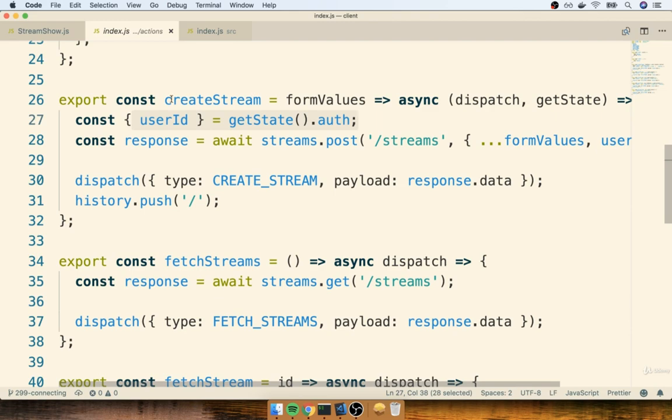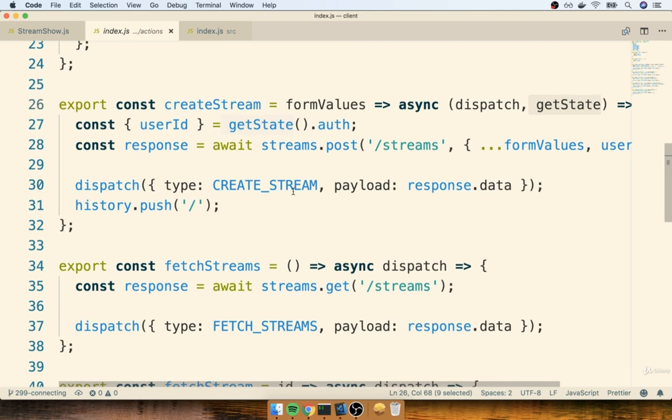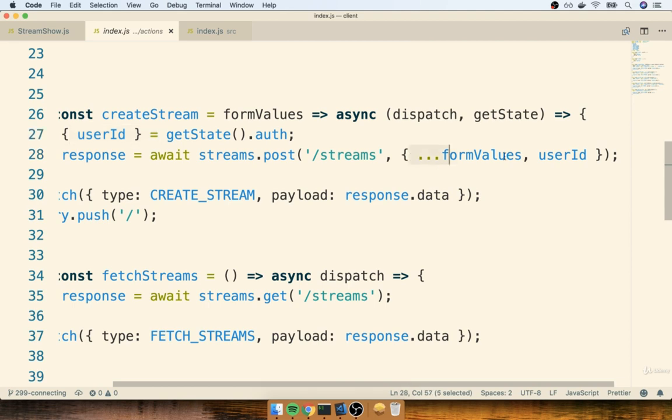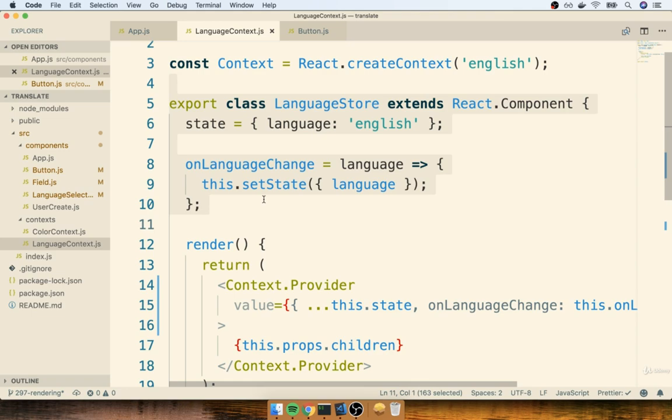So inside of a single action creator, we were able to reach into our entire state object, get access to all the data inside of Redux, and use it to essentially associate the current user ID with this newly created stream. So inside of a single action creator, we could get access to all of the data of our entire application.